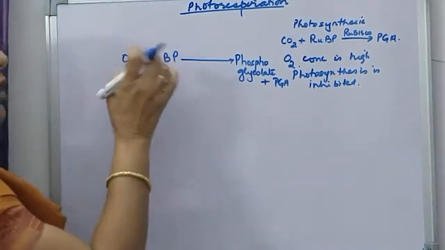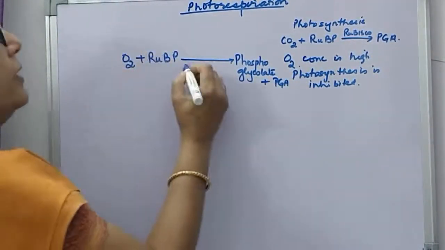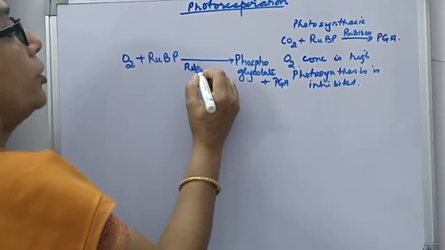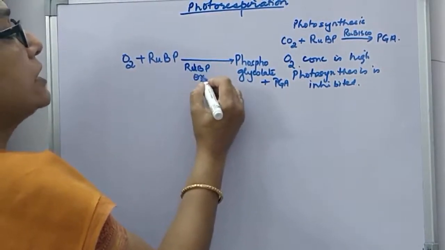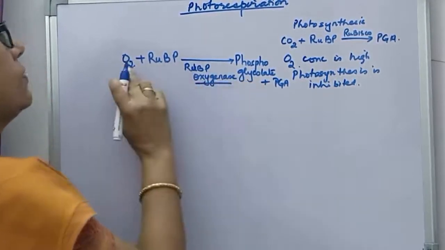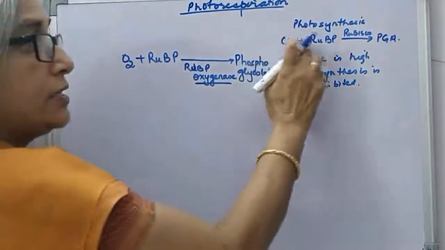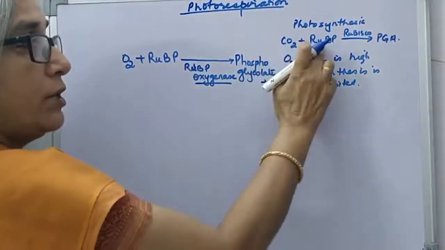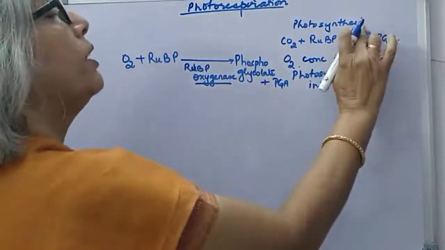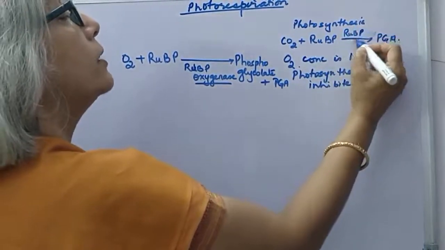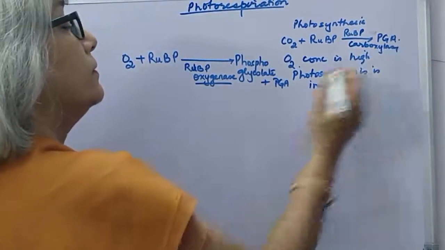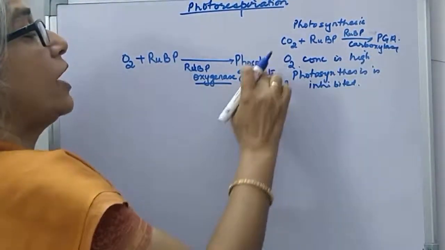It has more affinity for oxygen, and in that case it is called RuBP oxygenase. Instead of carboxylase, the enzyme is called oxygenase. Here it is helping in the combination of carbon dioxide with RuBP. So the enzyme is called RuBP carboxylase.